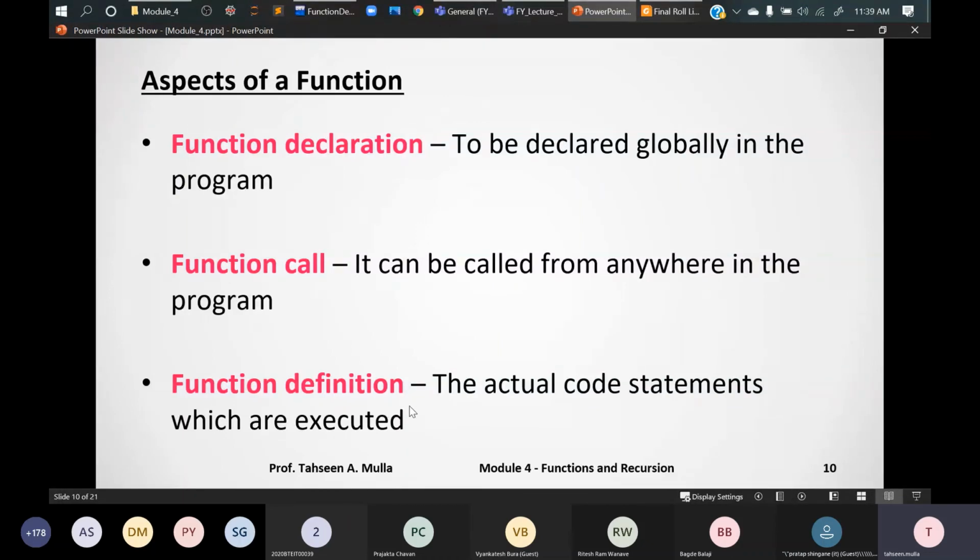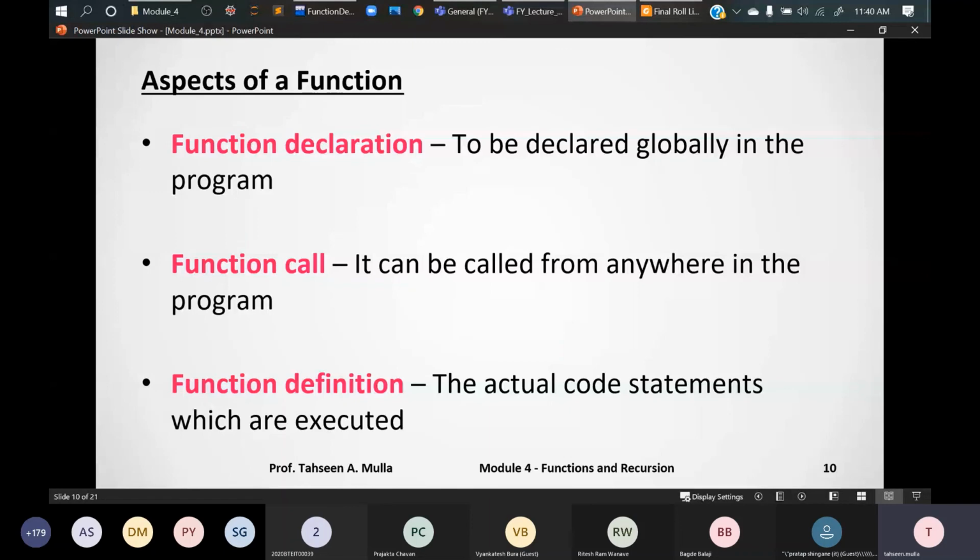Now for the function definition, this is the actual body, in which the code statements are to be executed. This is where we write our logical code and divide it over here. So this part of the definition is being logically divided into a smaller subprogram, right? What we do is give a name to a function, declare it either in the local scope or in the global scope, and then call that function from anywhere in the program, right? It is the most important aspect, from which control comes to a function, right?